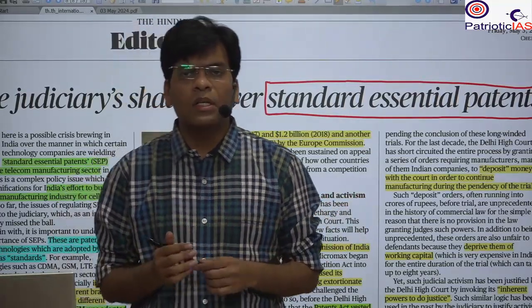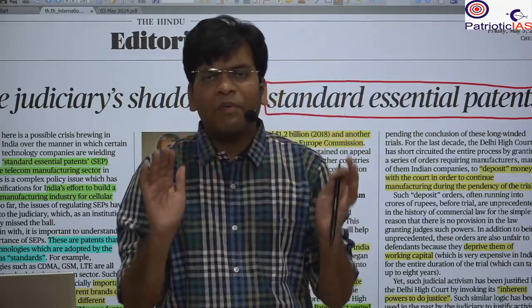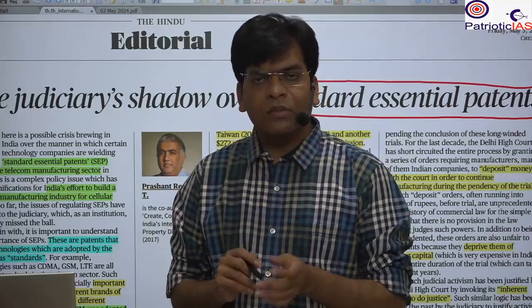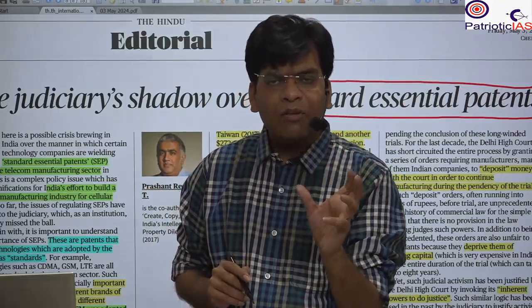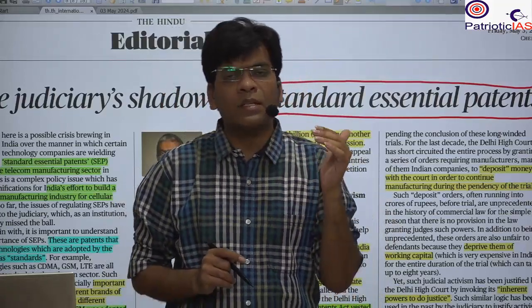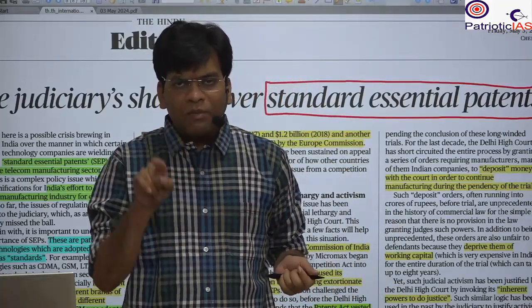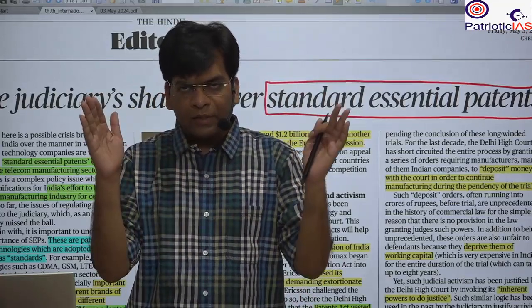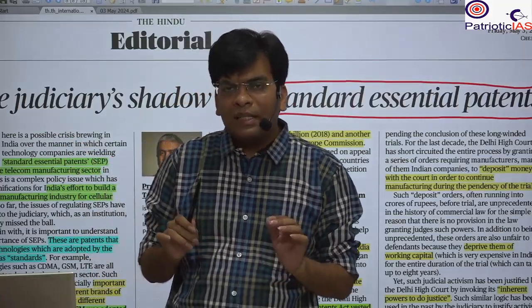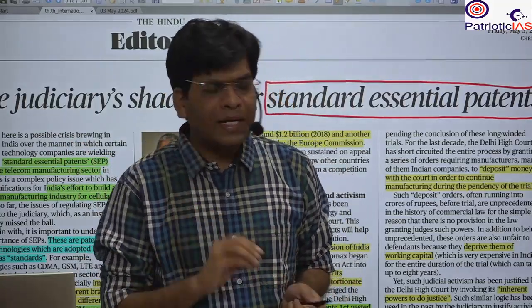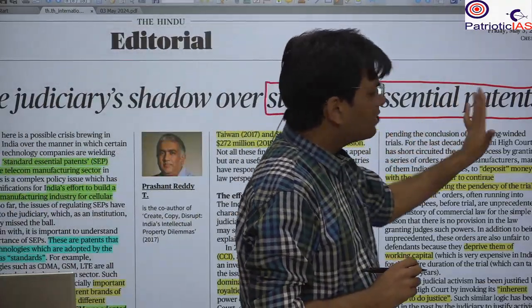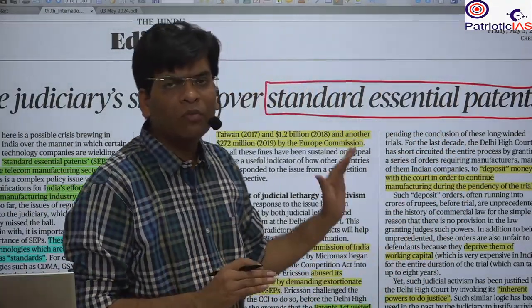For example, there is a type of standard for tractors. There is a type for the wheel of a bike or motorcycle. You have seen there is a similarity. If there is a bicycle, there is a similarity in the wheel, the radius of the wheel, the diameter of the wheel. So there is some type of standard that is common for everyone, and that is known as the standard essential patent.